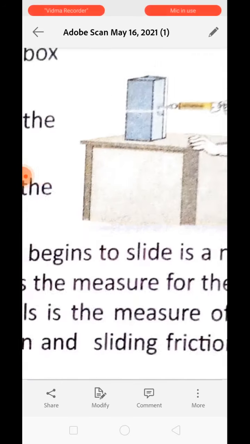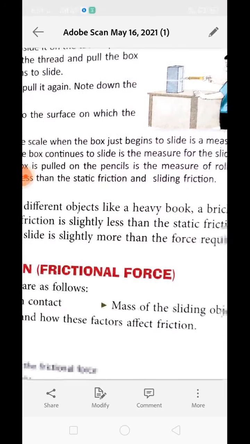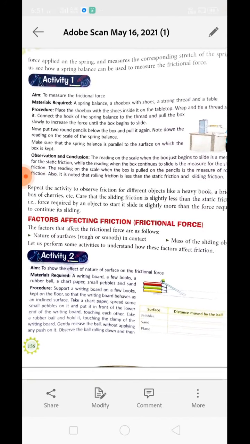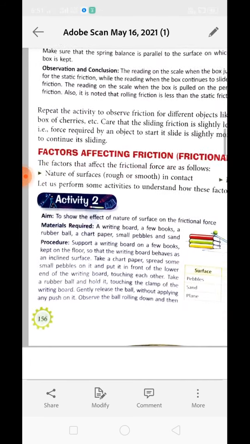Understand? Now next is factors affecting friction. Generally, friction is caused due to roughness of the surface. Friction is caused due to interlocking between the rough edges of two surfaces. So the nature of the surface is one of the factors affecting friction, and the second is that the interlocking between two surfaces is also affected by the mass of the object. If the mass is more, the interlocking will be more firm. Understand?